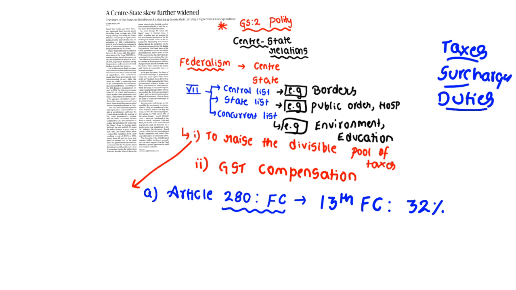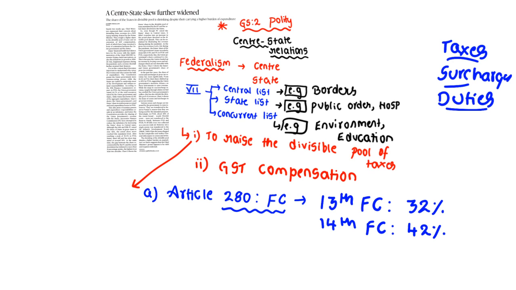But the same was changed in the 14th Finance Commission and they increased it from 32% to 42%. The 14th Finance Commission thought, as states are very near to the public, states require a lot of money for upgradation and for capital investments also.